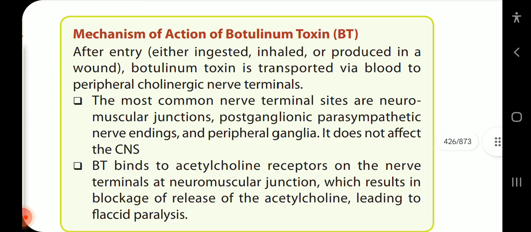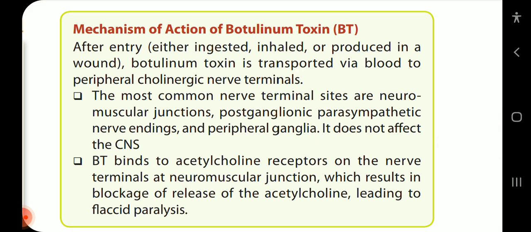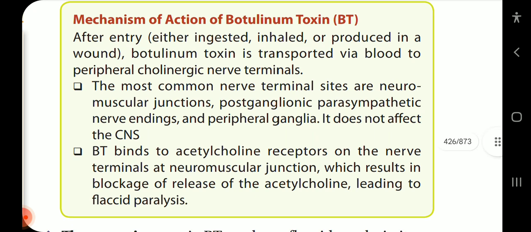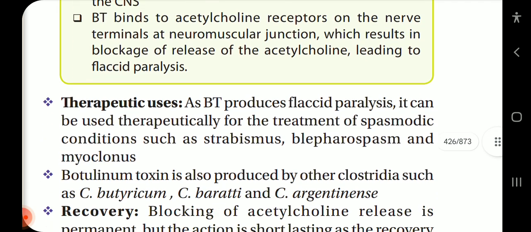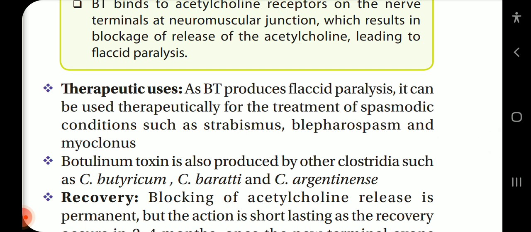After entry, either ingested, inhaled, or produced in a wound, botulinum toxin is transported via blood to peripheral cholinergic nerve terminals. The most common nerve terminal sites are neuromuscular junctions, postganglionic parasympathetic nerve endings, and peripheral ganglia. It does not affect the CNS. Bt binds to receptors on the nerve terminals and neuromuscular junction, which results in blockade of release of acetylcholine,